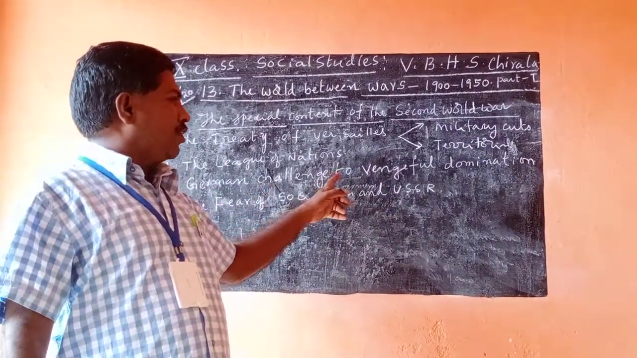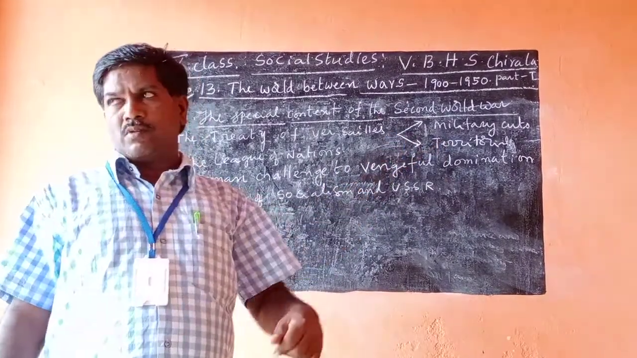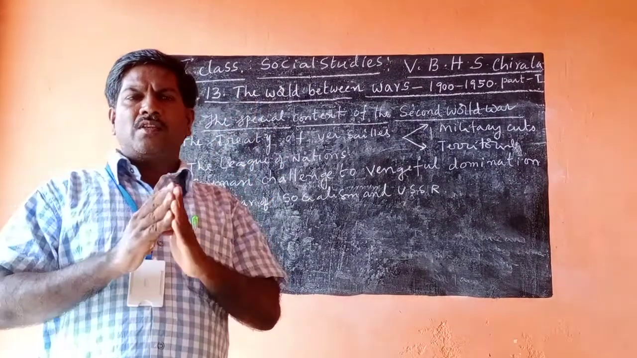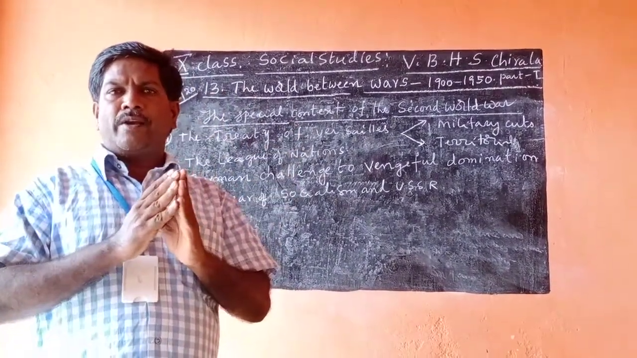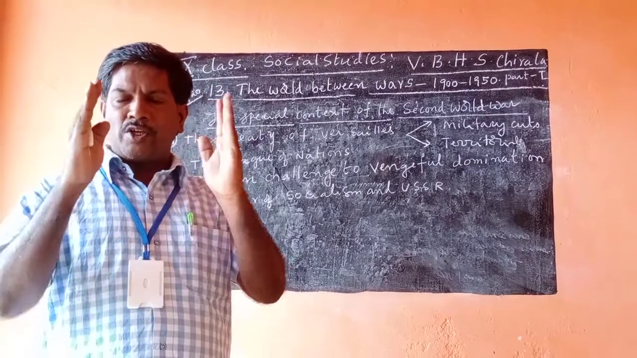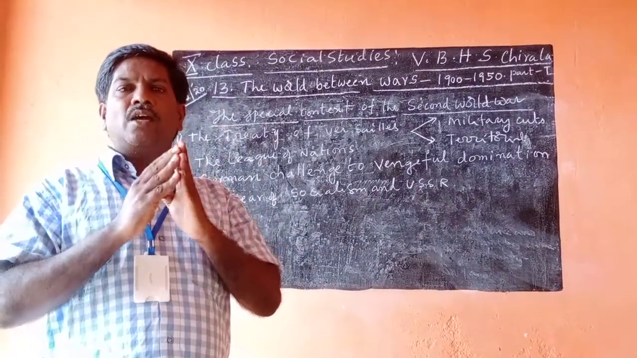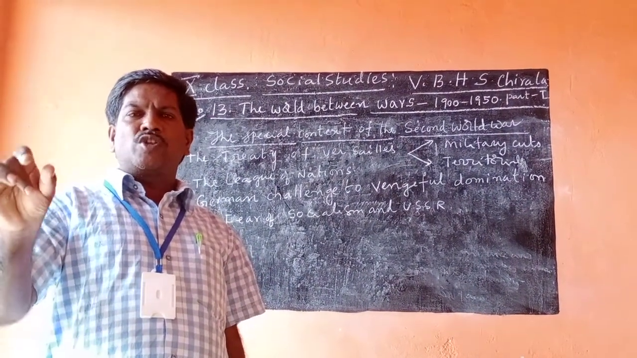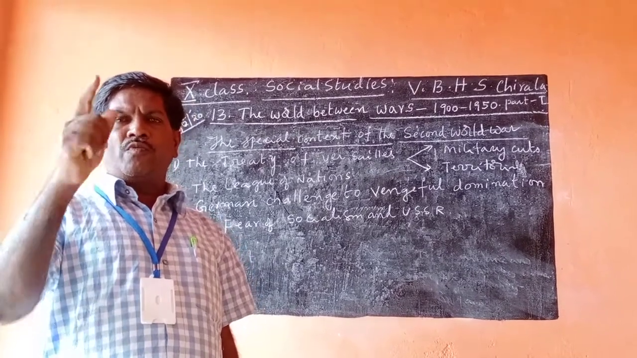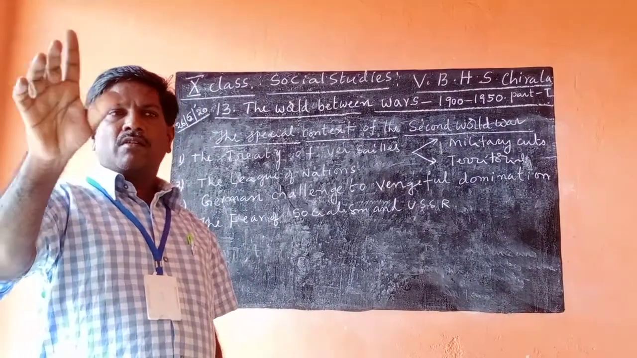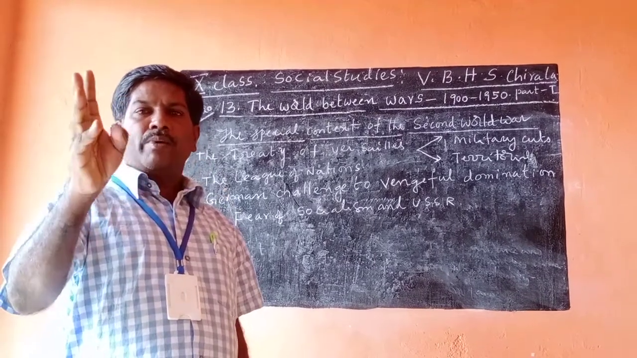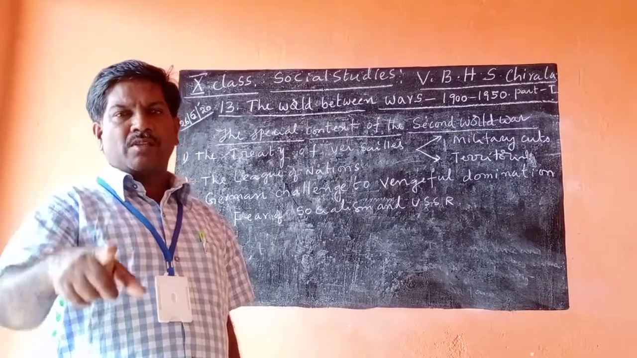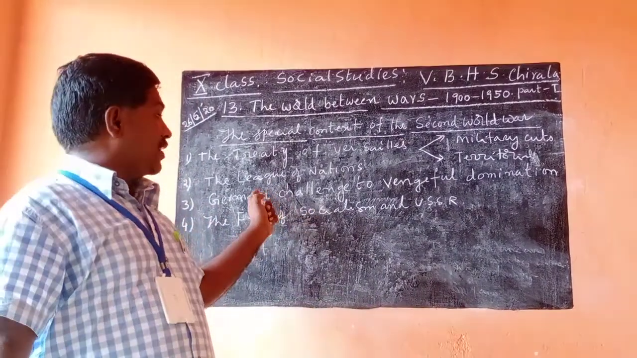Germany challenged this vengeful domination. It means that in the Treaty of Versailles, the target was Germany. Territorial penalties, financial penalties, military cuts, everything was imposed on Germany only, to push Germany down and make it very weak. Mainly Britain, France and America forced this to weaken Germany. That is the main target of Versailles.